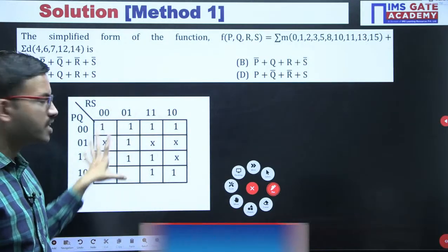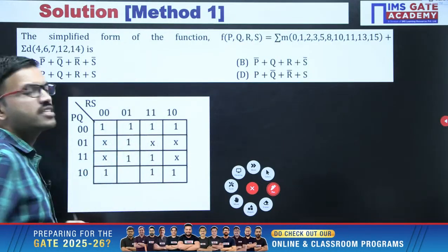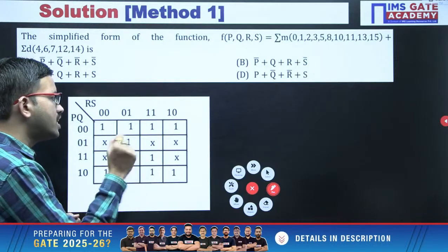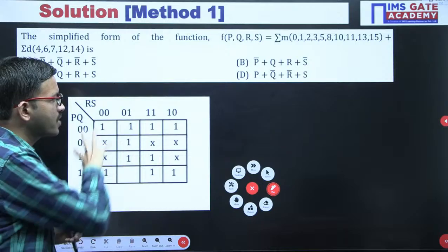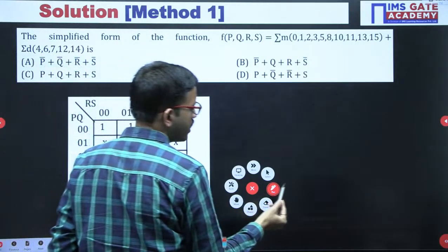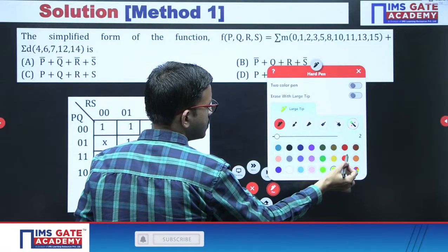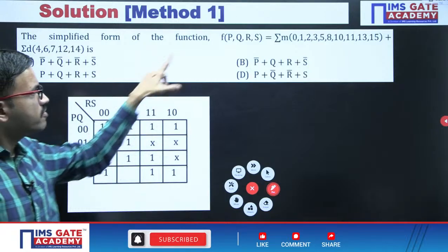I hope all of you got the same K-map. Whoever got a different one or has confusion about placing the ones or don't care terms, mention it in the chat and I will clarify. For the timing, I am assuming everyone got the same K-map.